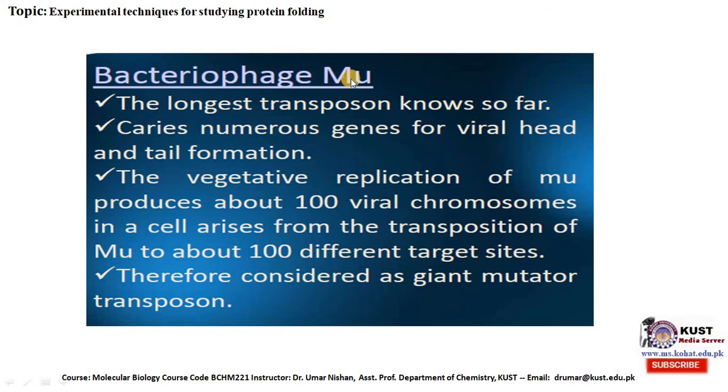Now, bacteriophage Mu. It is the longest transposon known so far and carries numerous genes for viral head and tail formation. The vegetative replication of Mu produces about 100 viral chromosomes in a cell, arising from the transposition of Mu to about 100 different target sites. Therefore, it is considered a giant mutator transposon.